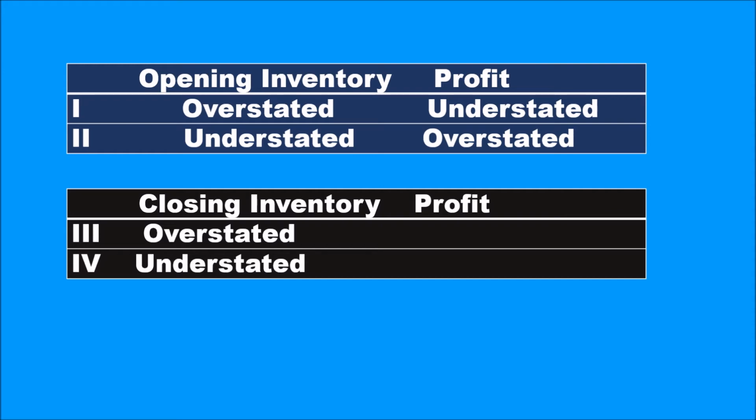Hence, you can clearly see there is an inverse kind of relationship. When closing inventory is overstated, profit will be overstated. When closing inventory is understated, profit will be understated. Hence, we can see a direct relationship between closing inventory and profit.